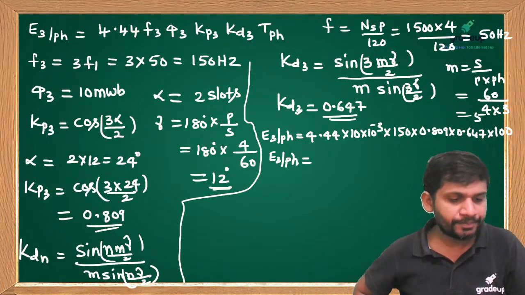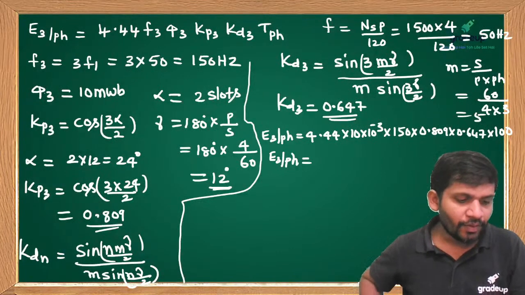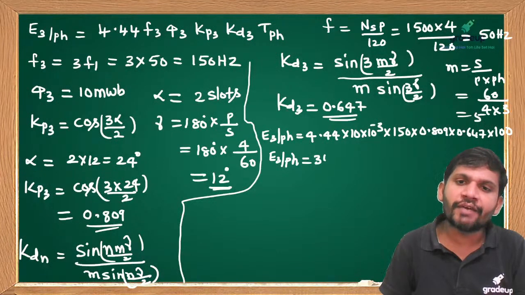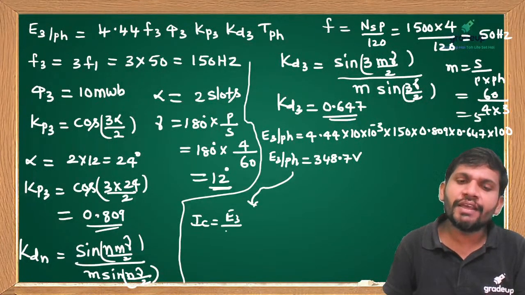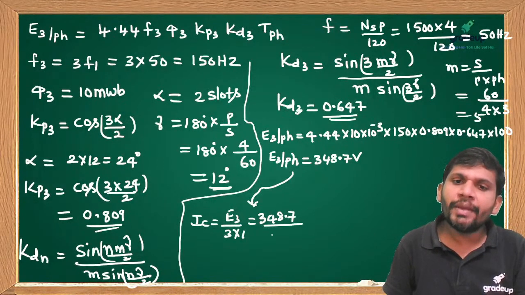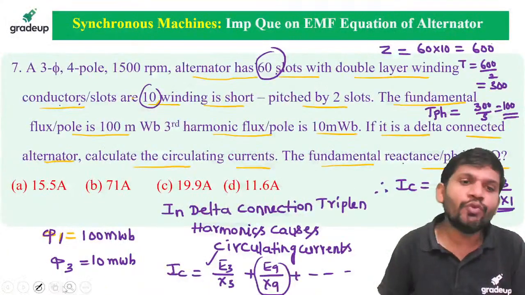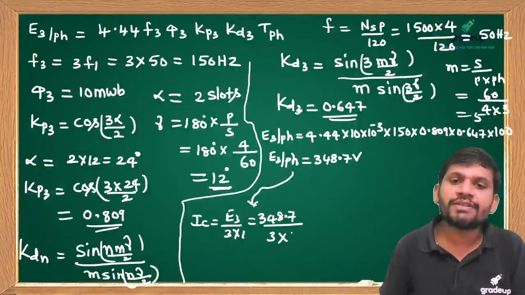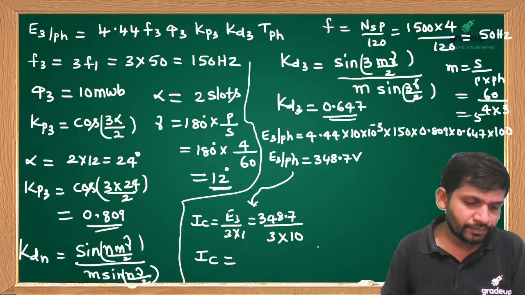Yes students, very good Amit. 348.7 volts. Then I want the circulating current. IC equals E3 by 3x1. 348.7 by, because the fundamental reactance is given as 10 ohms per phase, 3 into 10. Then how much circulating current can we get?